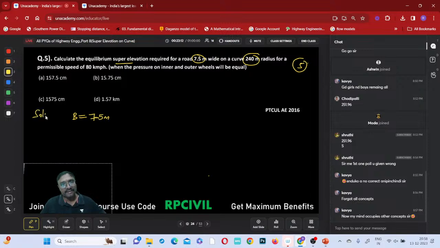What is the radius of this curve given? If you just observe, the radius of this curve is 240 meters. And what is the design speed? It is 80 kmph, 80 kilometers per hour. When the pressure on the inner wheel and outer wheel will be equal, what is that equilibrium super elevation?